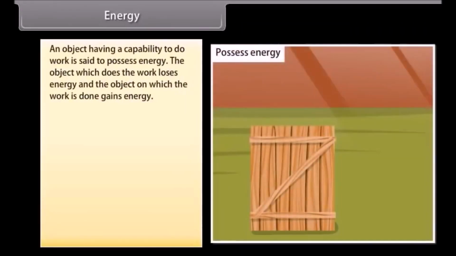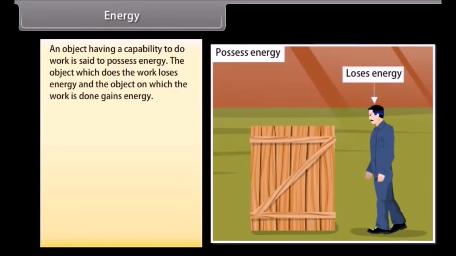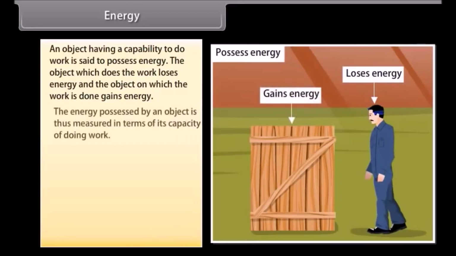An object having a capability to do work is said to possess energy. The object which does the work loses energy, and the object on which the work is done gains energy. The energy possessed by an object is thus measured in terms of its capacity of doing work.